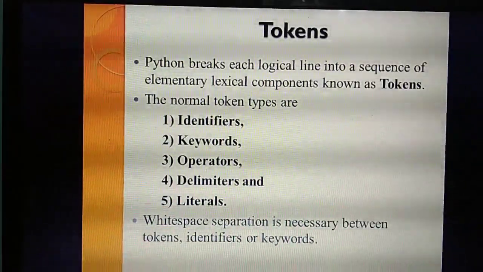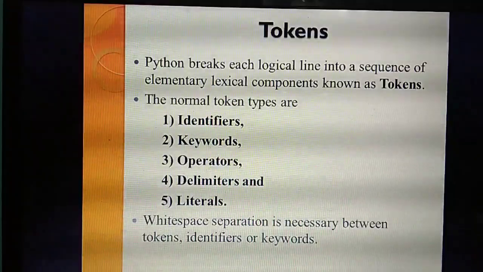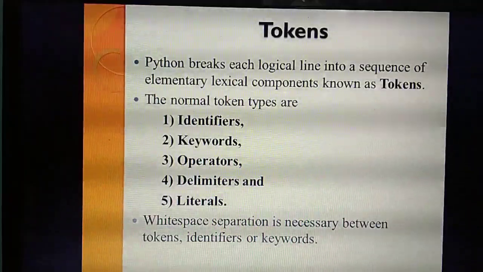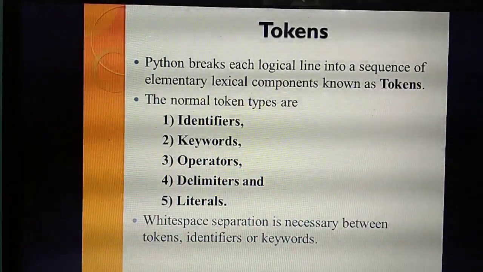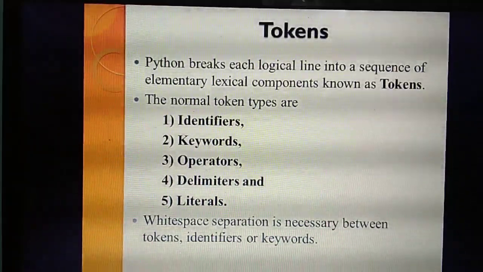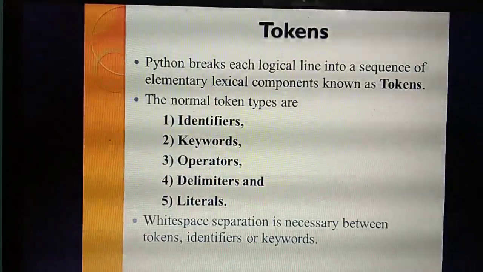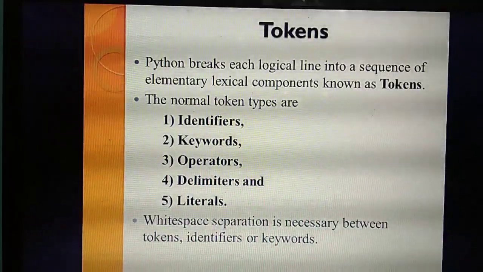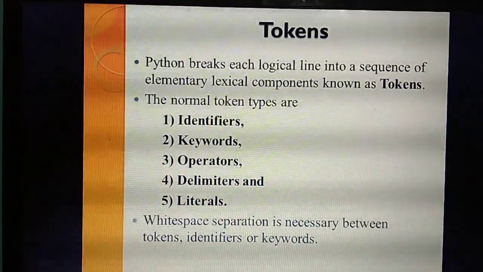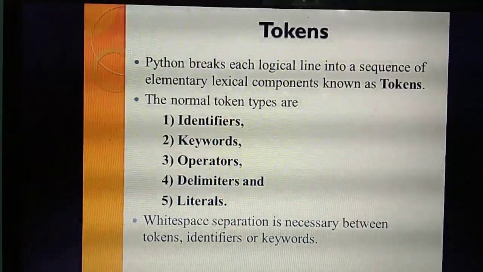One big line or group of lines is broken into meaningful components, and that is called tokens. For example, if you find one big paragraph hard to study, you split it into 5 small paragraphs, and each gives some meaningful information. That is called tokens.